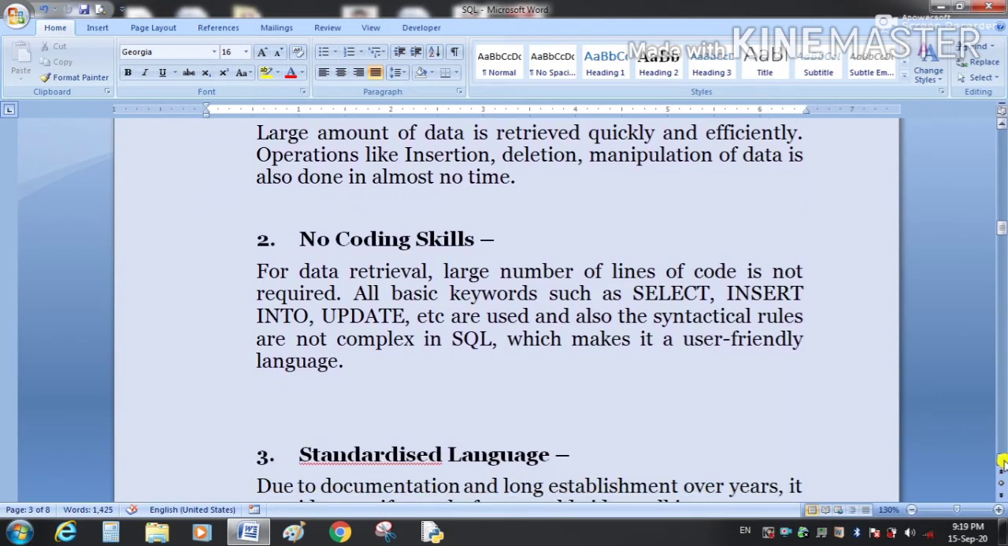Second is no coding skills. It means for data retrieval, a large number of lines of code is not required. What is required is just basic knowledge of the commands, for example, select, insert into, update. These commands are used, and the syntactical rules are not complex in SQL. Because of this, it is a very user friendly language.